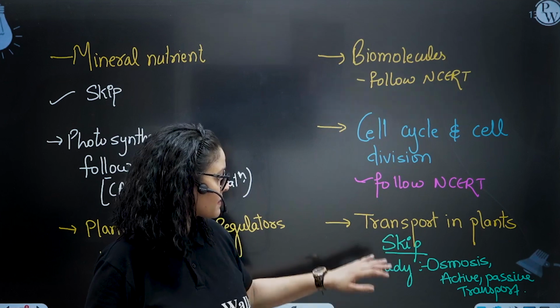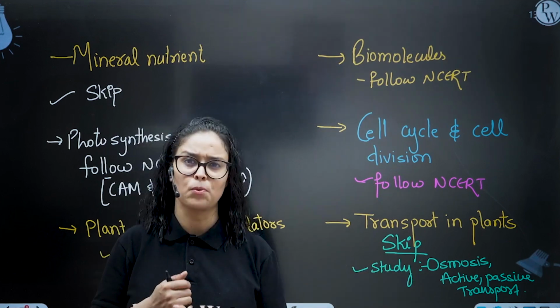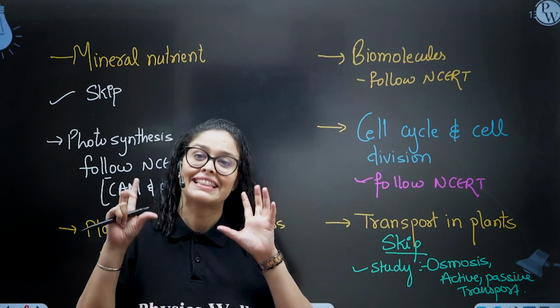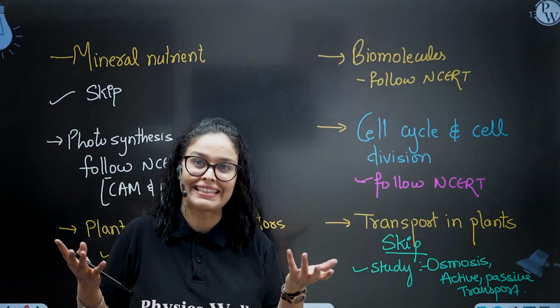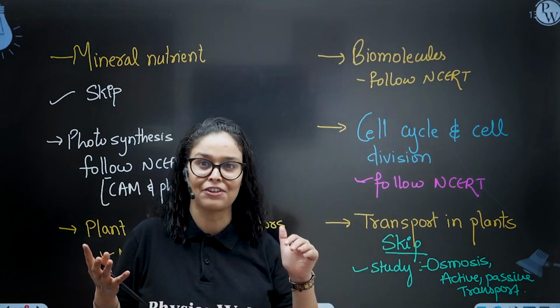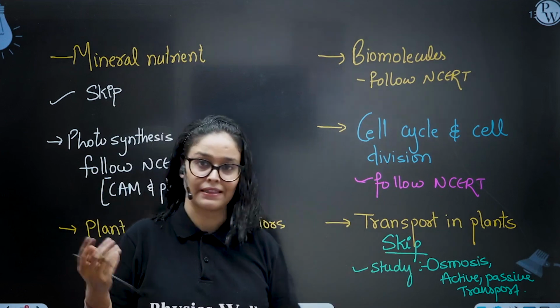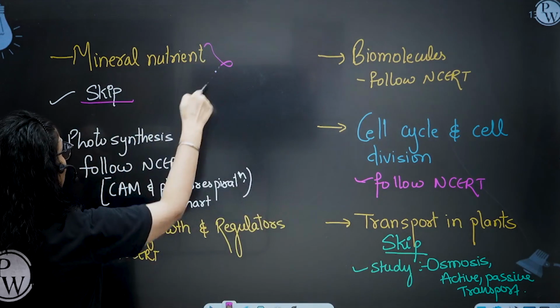Transport in plants, skip the whole chapter, but again, osmosis, active and passive transport terms are used in different chapters, so you can study these concepts from your old NCERT. And again, I have told you how you can get these from old NCERT. Download the PDF of old NCERT, get the photo print of these topics, and then study from there, right? Next is mineral nutrition, skip the full chapter.